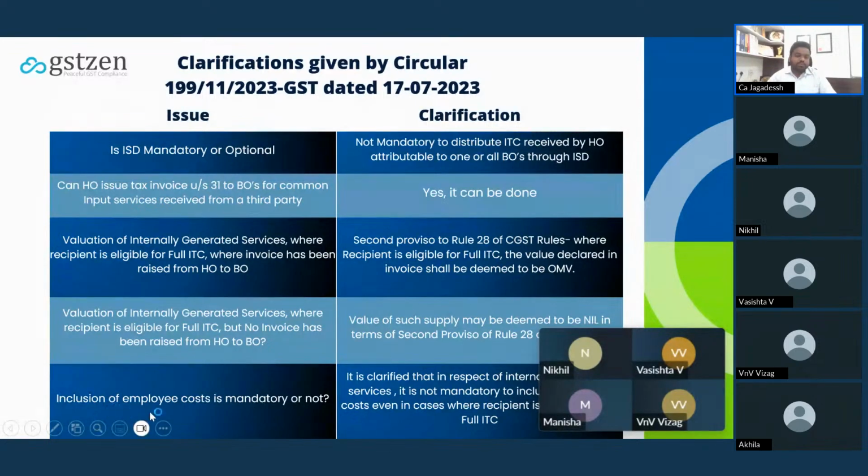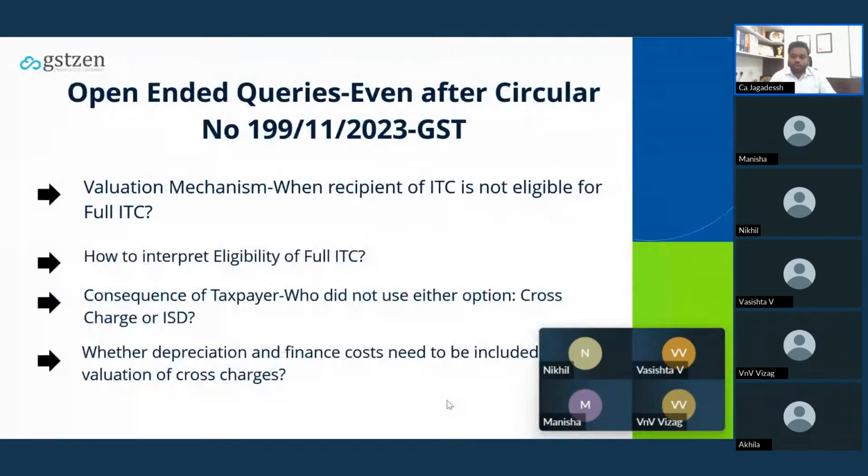Whether the inclusion of employee cost is mandatory or not, actually this issue came up with the Columbia Asia Hospital's advance ruling. There it was made mandatory that even employee cost services should be charged to the branch office. But this circular has given the clarification that in respect of internally generated services, it is not mandatory to include it in the valuation. So the circular has given clarity on all these aspects.